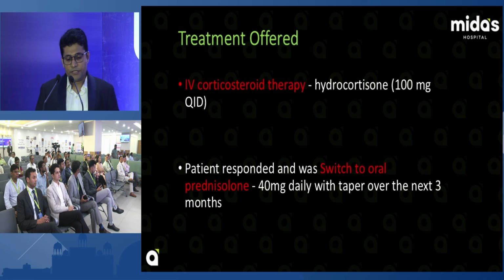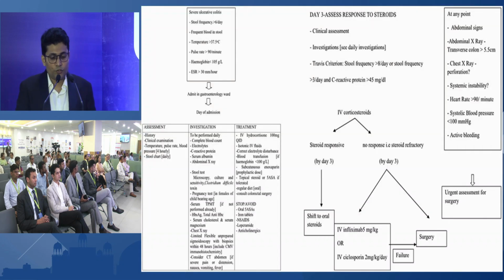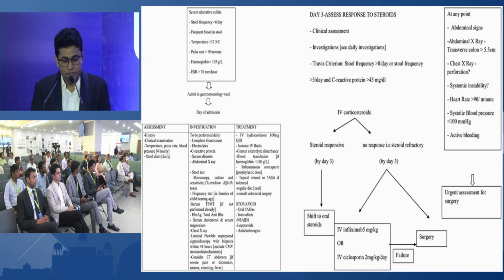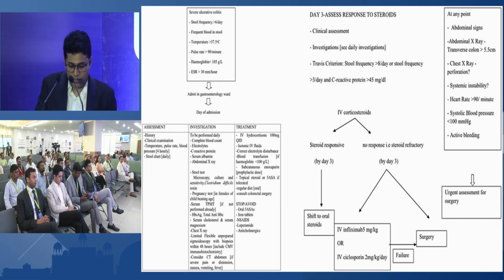So after 3 days, Travis criterion: stool frequency more than 8. After the steroid therapy of 3 days, if stool frequency is still more than 3 plus CRP more than 45 milligram per deciliter, that is, the patient is not responding to the steroid. So in this case, we have to start infliximab 5 milligram per kg IV or cyclosporine. If failure, the patient can go for the surgery.